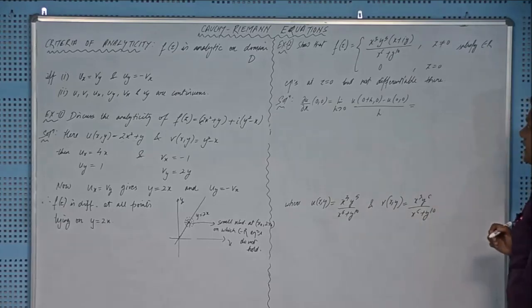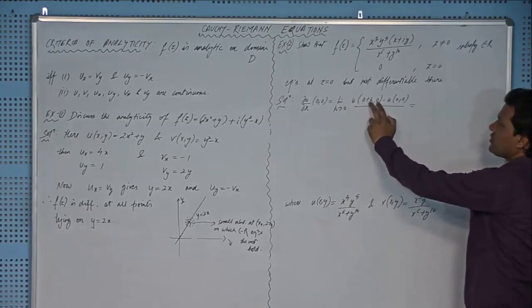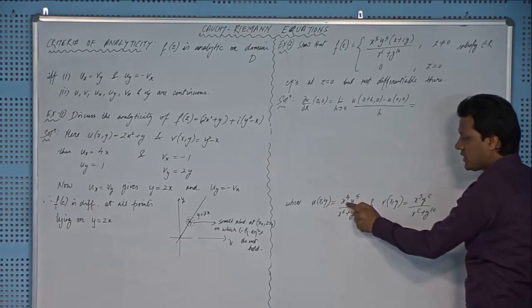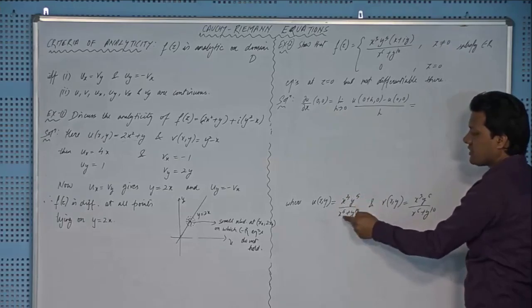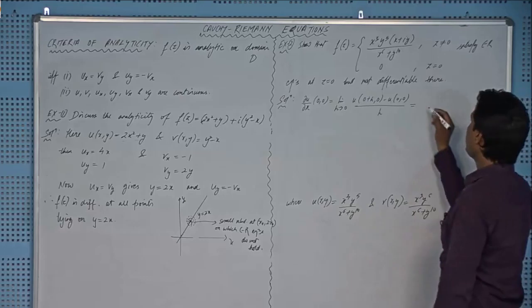Right, fine. And you can see that if you substitute x equal to h and y equal to 0 here, you will get h to the power 4 multiplied by 0 divided by h to the power 6 plus 0, and that will be ultimately 0, right?